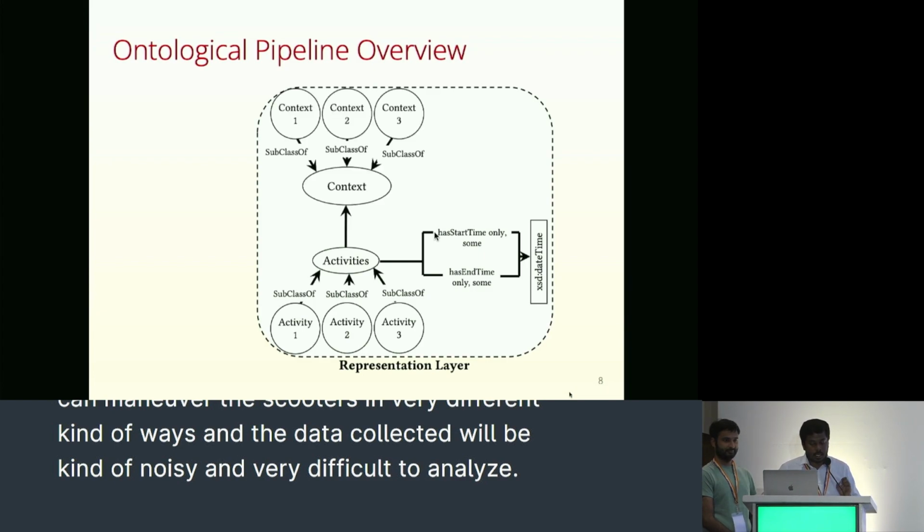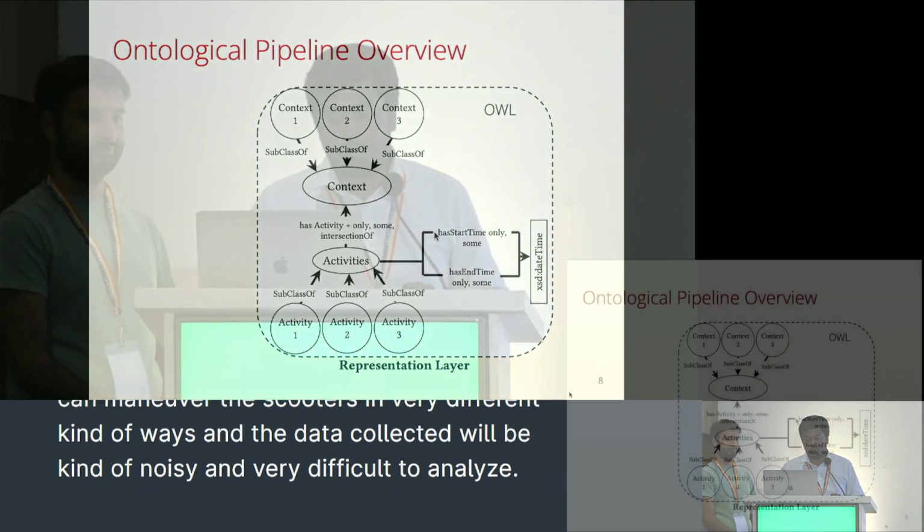All of these activities are linked towards this particular context class, and then each of these contexts, such as on a phone call, is defined with a particular object property, such as has activity only or intersection of, which is defined by the OWL vocabulary.